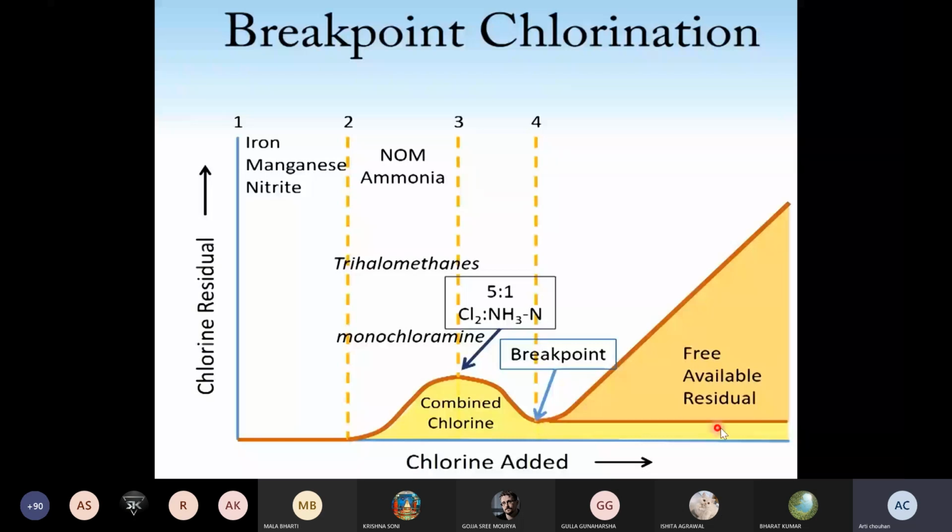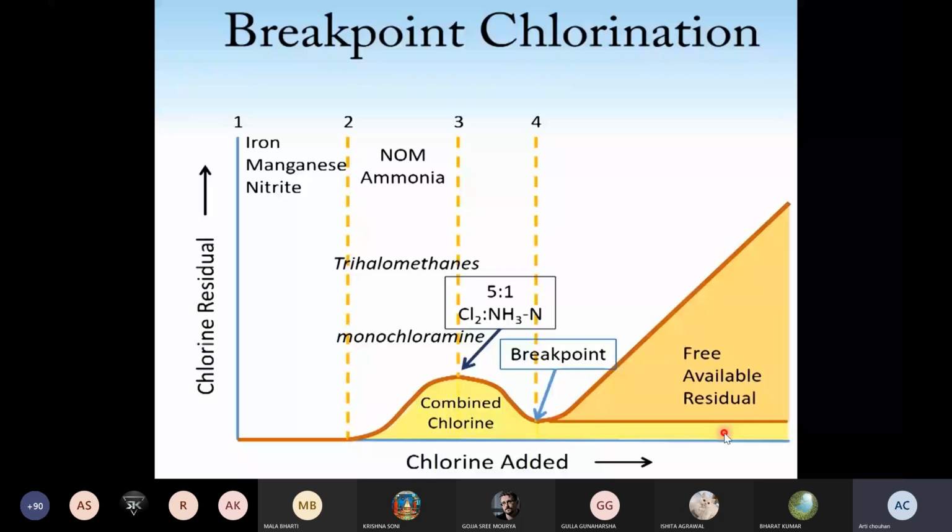But that free chlorine residual also has the combined chlorine at stage 4. And that combined chlorine is chloramines and all. Or you can say the chlorine in combination with organic compounds is actually the combined chlorine. So stage 4 has both types of chlorine, either in the free available chlorine form or the combined chlorine form after the breakpoint chlorination. So that is actually the important one, the breakpoint chlorination.